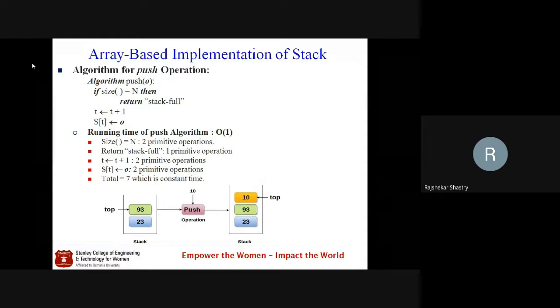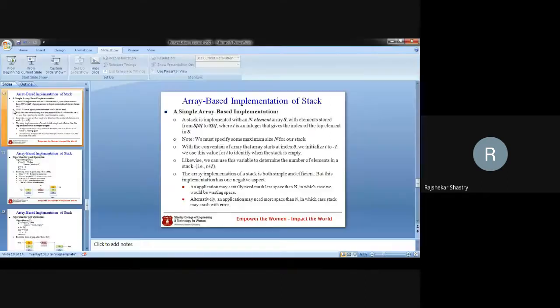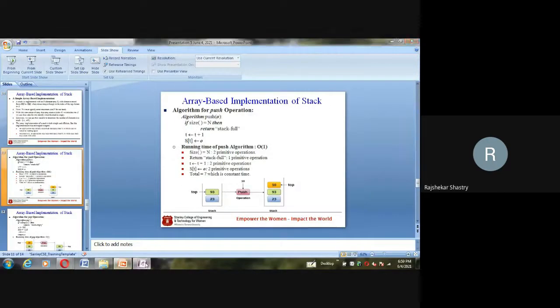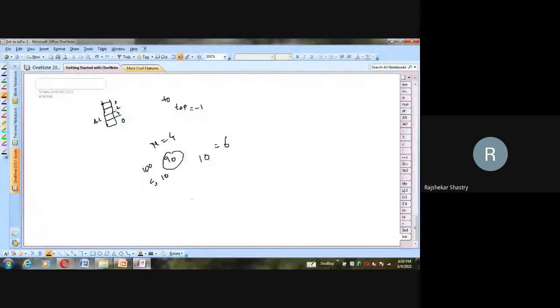If that overflow is not encountered, then obviously we increment the top pointer, and then at the location of the top we insert the object. So this is the algorithm for inserting an object into the stack. Let me come back here. I want to insert an element, say 5, to the stack. So what do we do before that? We call the method called size. What is the size here?